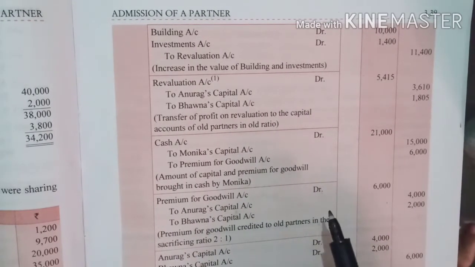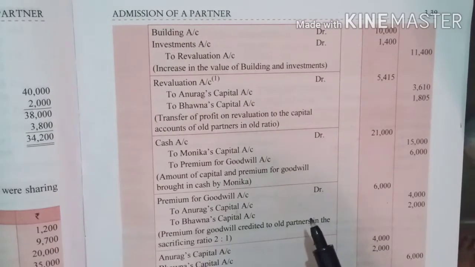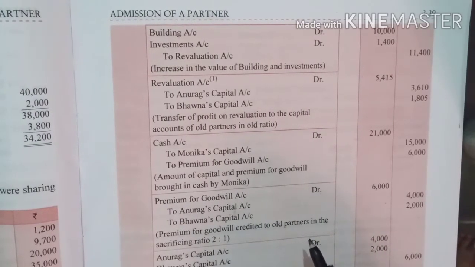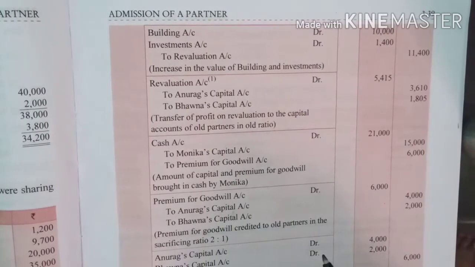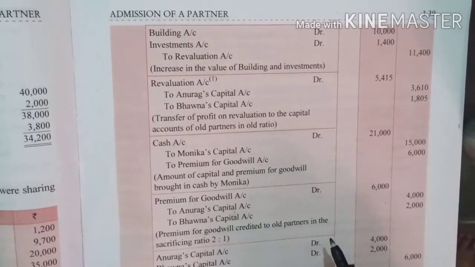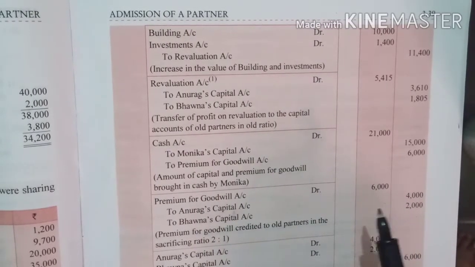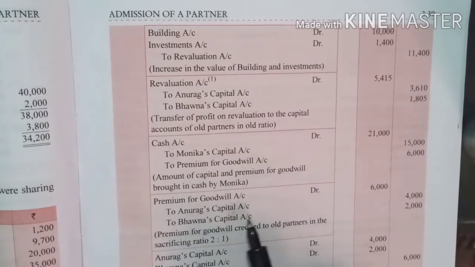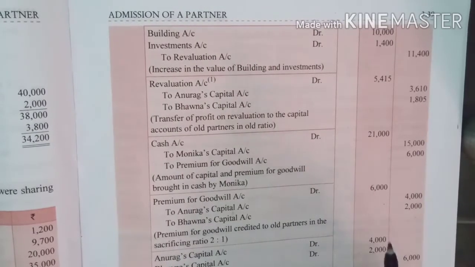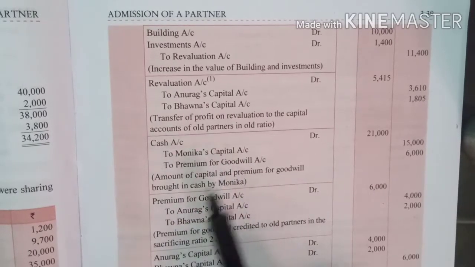And the old ratio was 2:1. I hope you remember, and again I will repeat, you know very well, when old ratio is given and new ratio is not given, the old ratio will be taken as the sacrificing ratio. But do remember, you will calculate the new profit sharing ratio, that is for sure. Don't think that you will avoid that step. You have to calculate the new profit sharing ratio. But the only thing is, while transferring this premium of goodwill, you can easily use their old profit sharing as a sacrificing ratio.